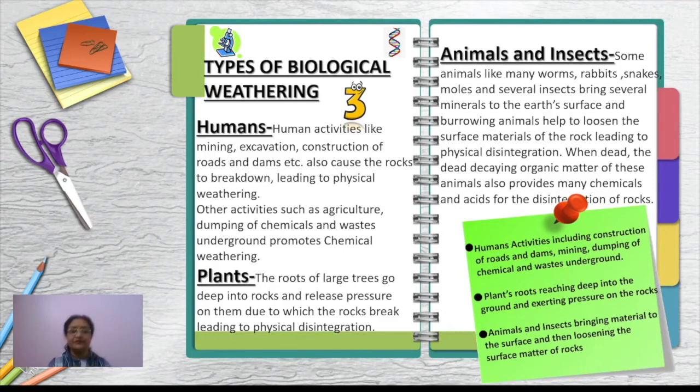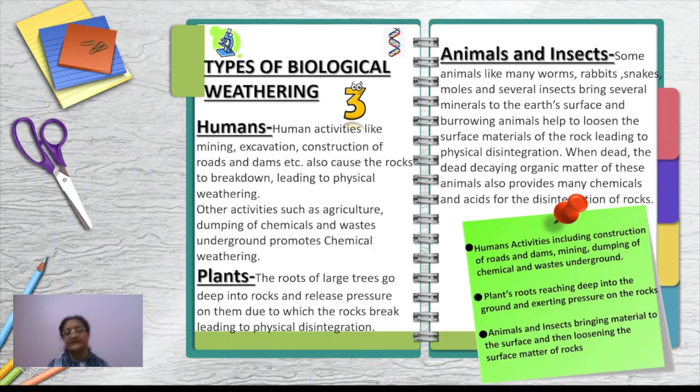You can take the example of agriculture, of dumping of wastes in the open, then construction, and even the mining areas you'll find, or drilling for the purpose of taking out crude oil. So that is one of the examples.